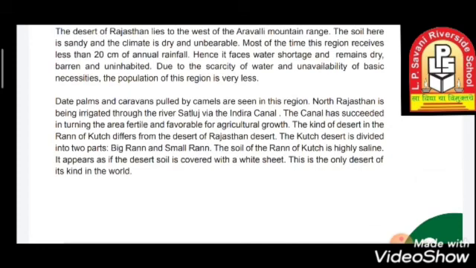What are the things which grow? Mostly you can see date palms, and caravans pulled by camels are seen in this region. In the north, Rajasthan is being irrigated through the Sutlej river via the Indira canal. The canal has succeeded in turning the area fertile, favorable for agricultural growth. And the desert in the Rann of Kutch differs from